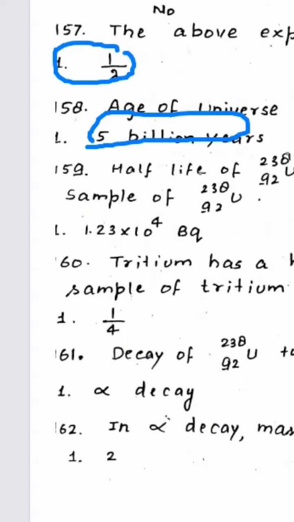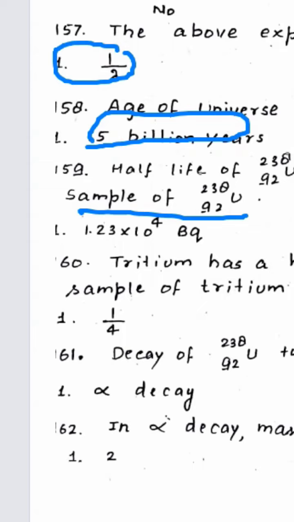What is the activity of 1 gram sample of uranium this? So activity is lambda into N. Lambda is 0.693 by t half, and the number of nuclei will be 1 divided by 238, these are the number of moles, multiplied by 6.023 into 10 to the power 23.